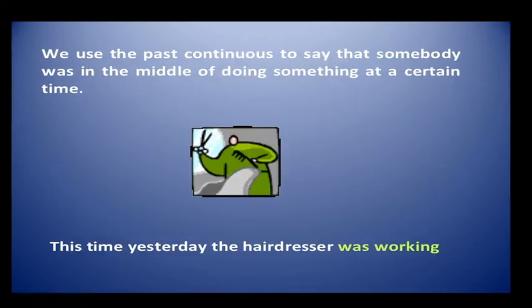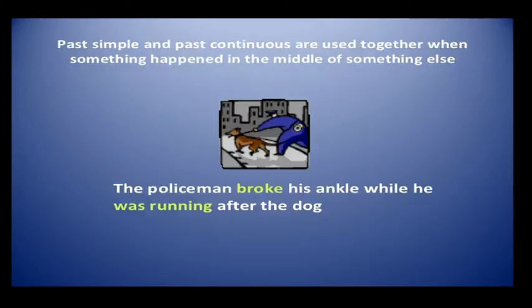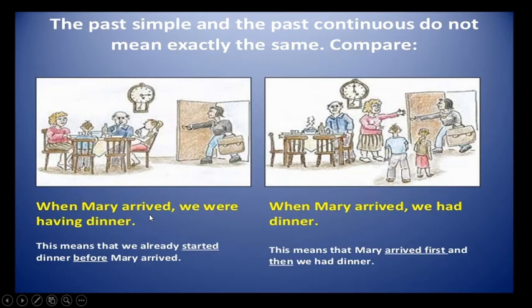We use the past continuous to say that somebody was in the middle of doing something at a certain time. This time yesterday, the hairdresser was working. Past simple and past continuous are used together when something happened in the middle of something else. Here, the policeman broke his ankle while he was running after the dog. Past simple here, past continuous here. One action happened and finished. At that point of time, another action was in progress, it was continuing. For that we are using this past continuous form.